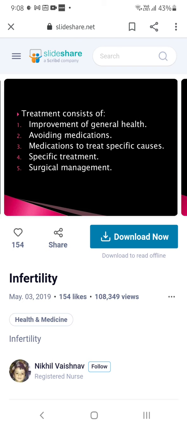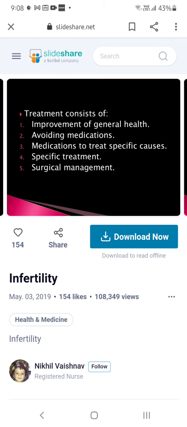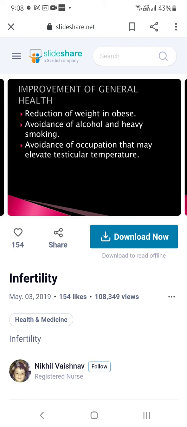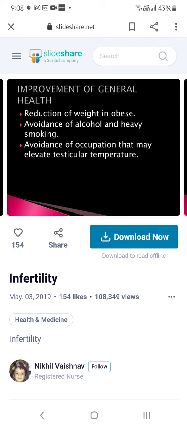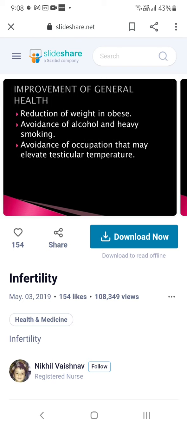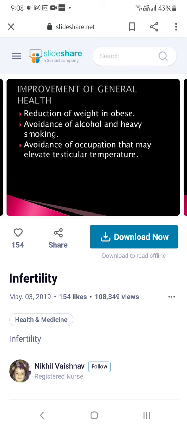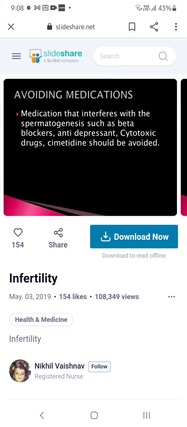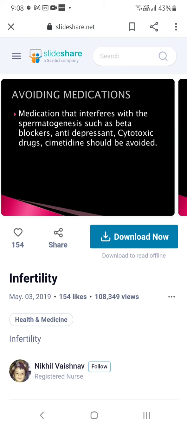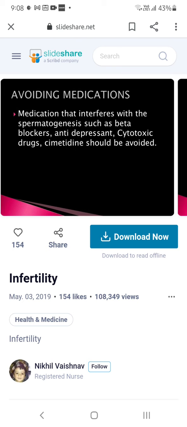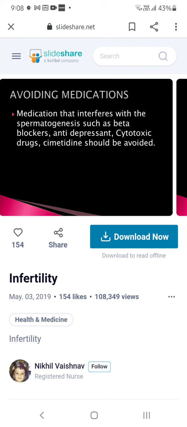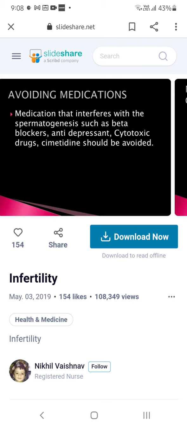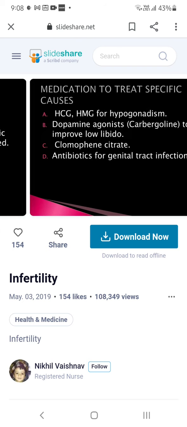So the first thing is you have to treat: improvement of general health condition, avoid medications, treatment of specific causes, and if anything is there, surgical management should be done. So reduction of weight in the obese, avoidance of alcohol and smoking, avoidance of occupations that may raise testicular temperature. So avoid medications that interfere with spermatogenesis, such as beta blockers. That means atenolol and some hypertensive drugs, they should not take. Antidepressants they should not take. Cytotoxic drugs they should not take, and cimetidine should be avoided.